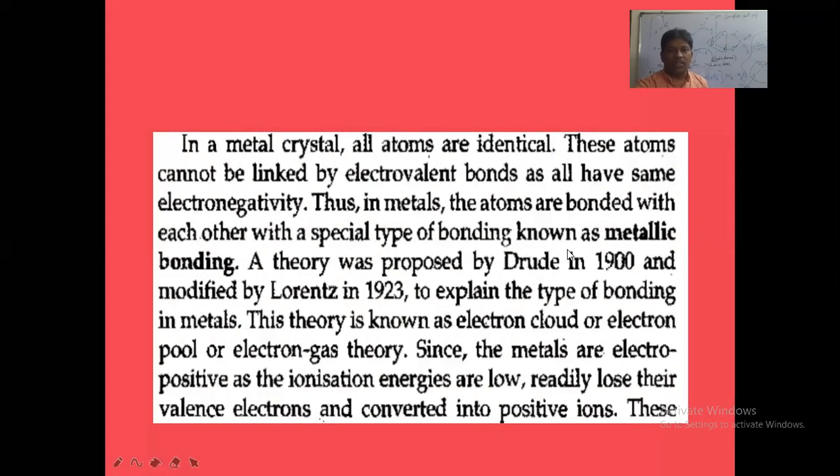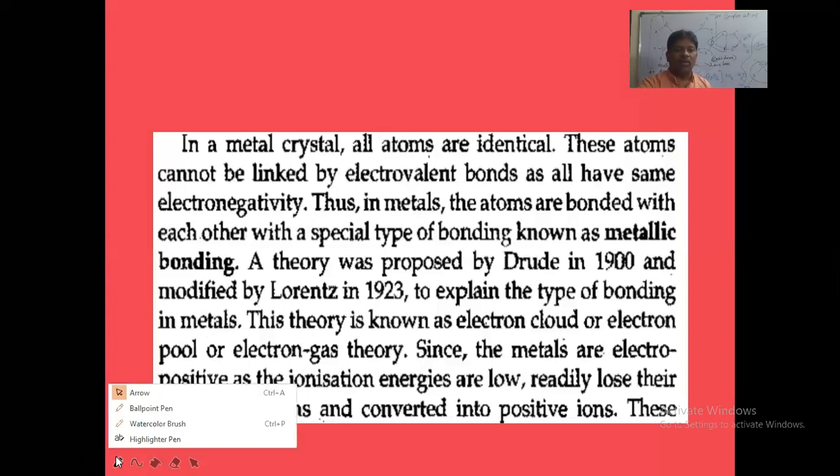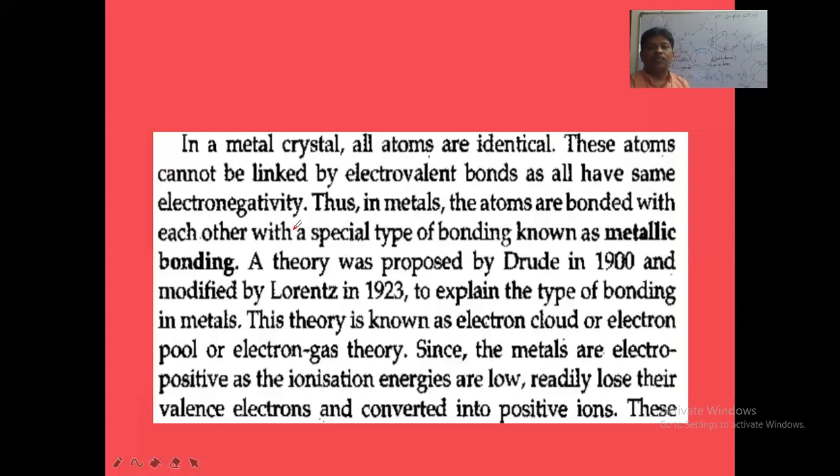And also we have to understand that all the metal atoms are identical. Suppose you take sodium metal; in that sodium metal crystal, all are sodium atoms only. There is no difference in electronegativity. So these atoms cannot be linked by electrovalent bonds. Ionic bonds cannot be used here. All metal atoms have the same electronegativity. Therefore, they cannot form an electrovalent bond. That is one thing to understand.